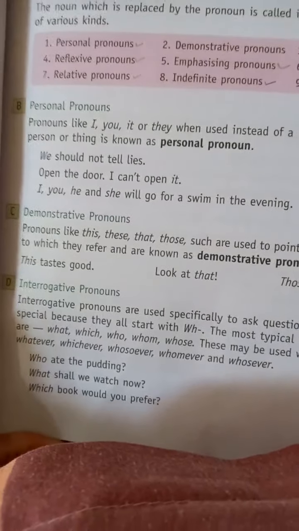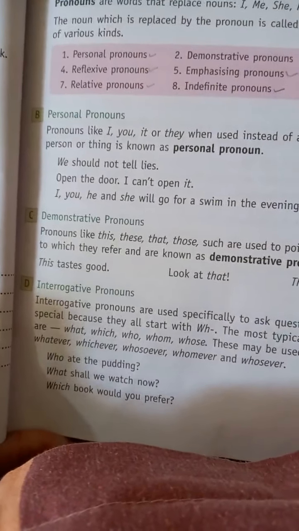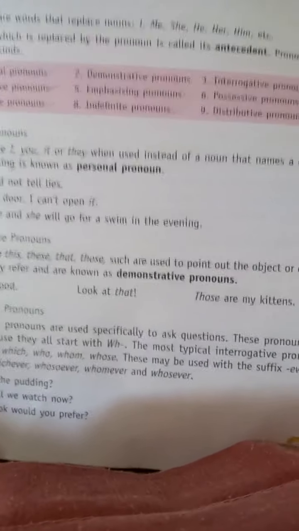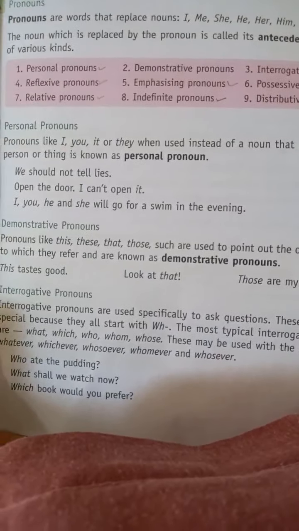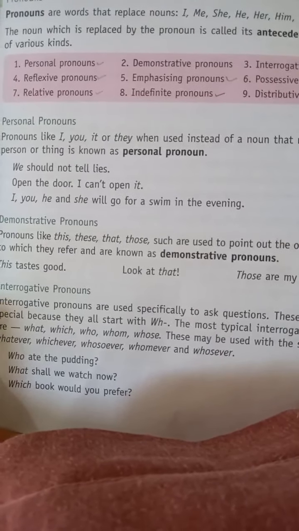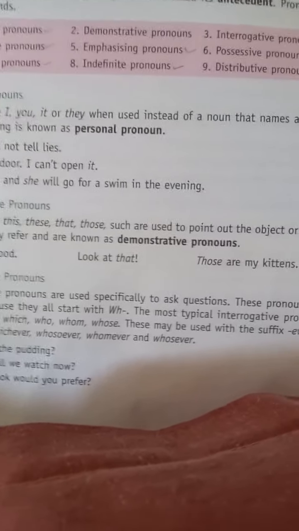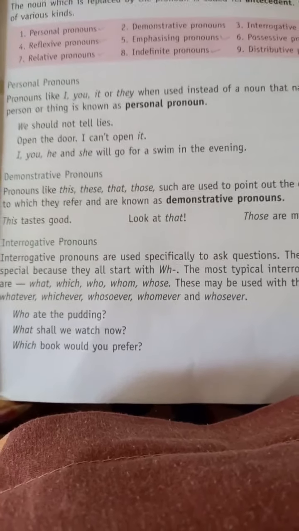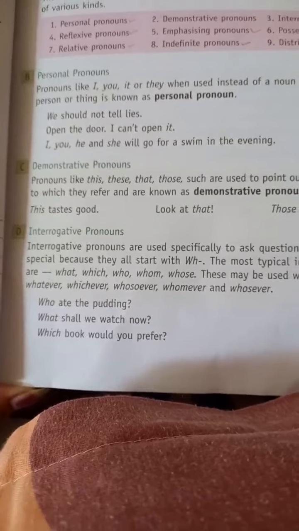For example, this tastes good. This tastes good means I am pointing out something that tastes good. Look at that. Again I am pointing to a thing or person. Look at that person who is standing there. Those are my kittens means they are at a distance and they are plural, so it is said those are my kittens. Those is a demonstrative pronoun.